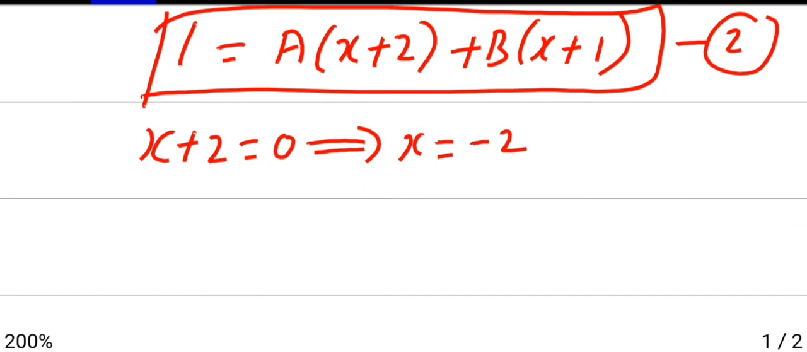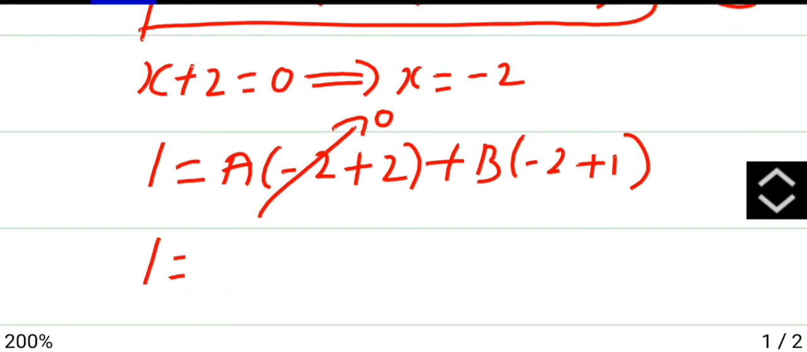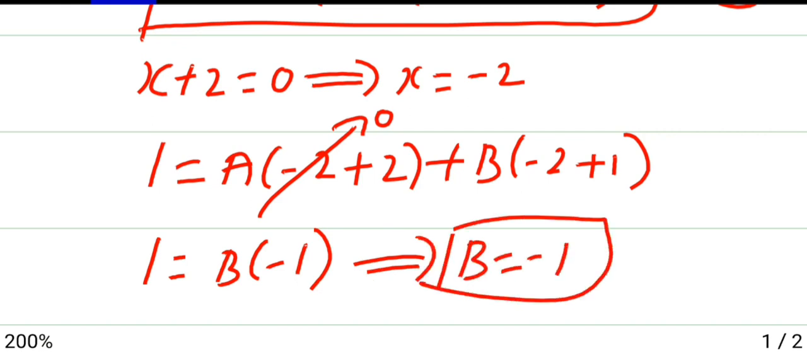We get 1 is equal to a into (-2 + 2) plus b into (-2 + 1). So here the -2 + 2 cancels. So we get 1 is b into -1. That implies b is -1. So we got the b value.